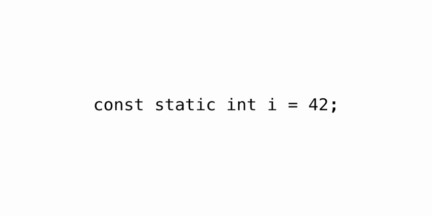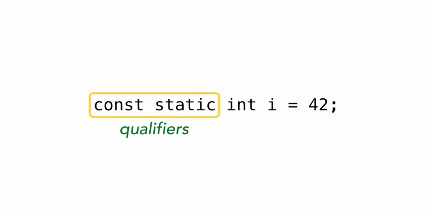There are two types of qualifiers in C and C++: type qualifiers and storage class specifiers. This is an example of a variable declaration with qualifiers. In this example, the const and static keywords are qualifiers. They tell the compiler that this variable will be immutable, that's the const qualifier, and that it will be stored in static storage space.